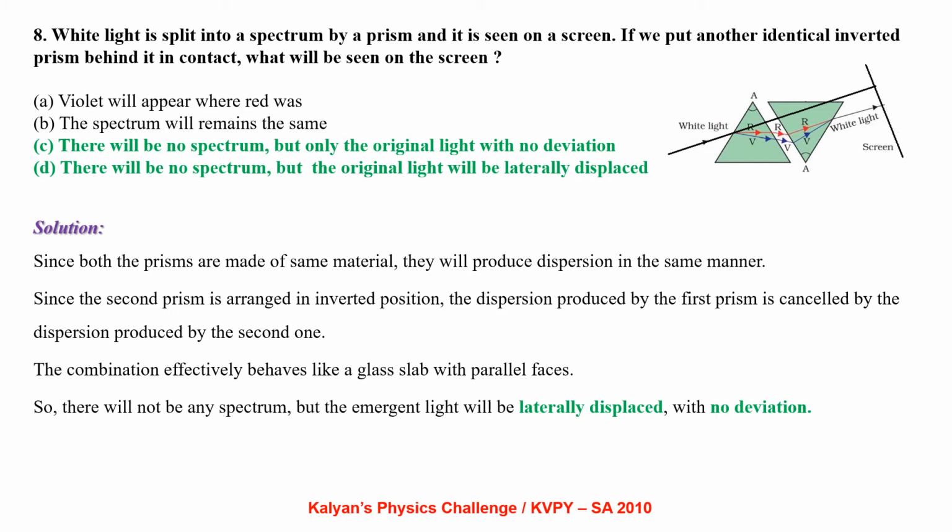Since the second prism is arranged in inverted position, the dispersion produced by the first prism is cancelled by the dispersion produced by the second one. The combination effectively behaves like a glass slab with parallel faces, so there will not be any spectrum, but the emergent light will be laterally displaced with no deviation.